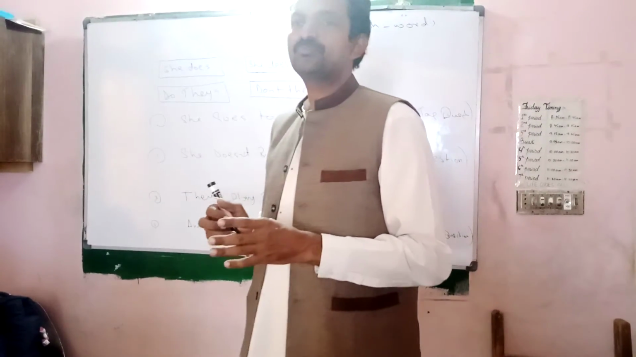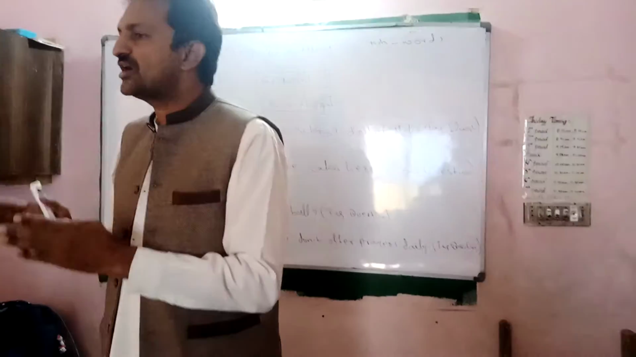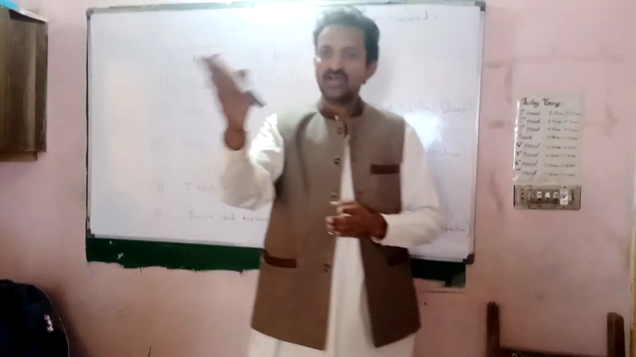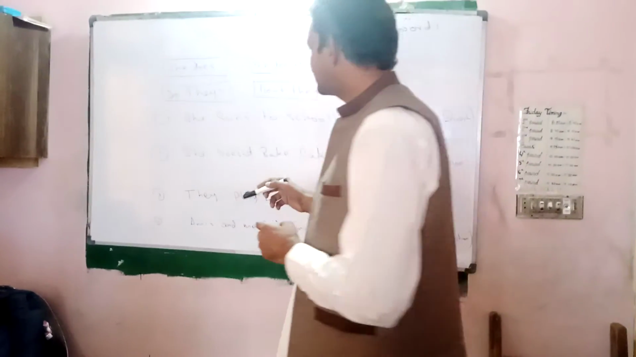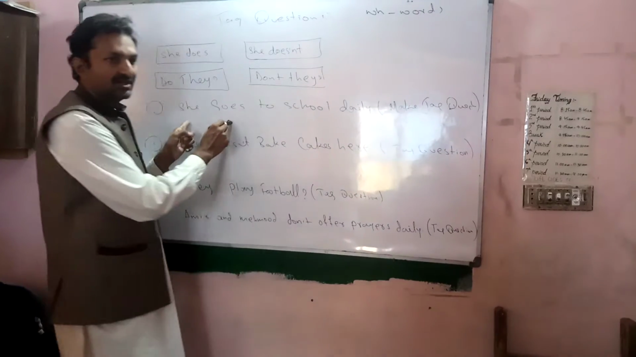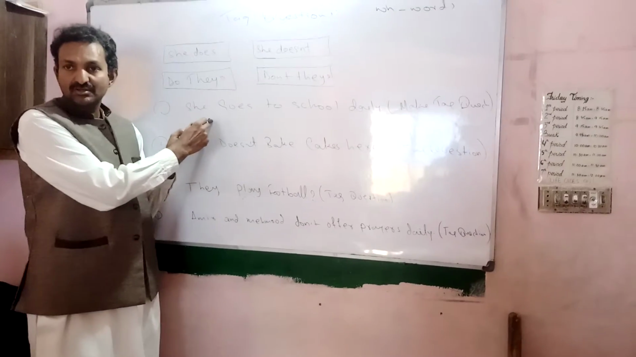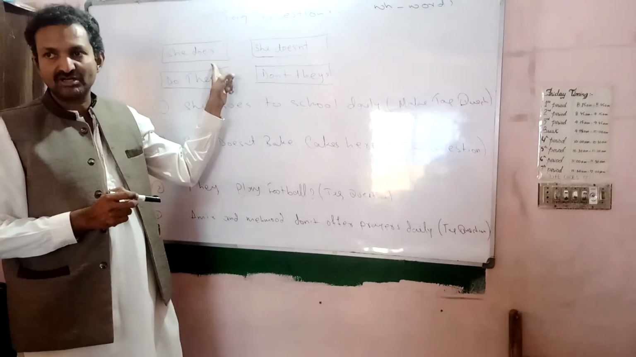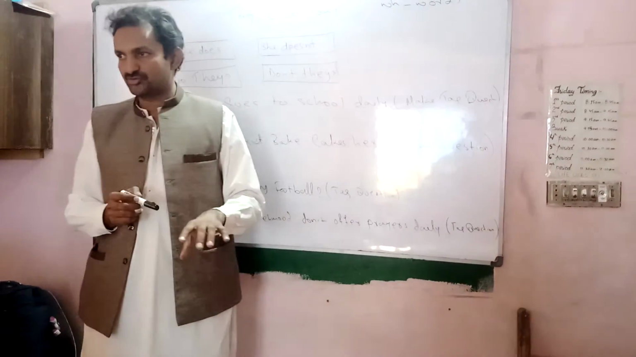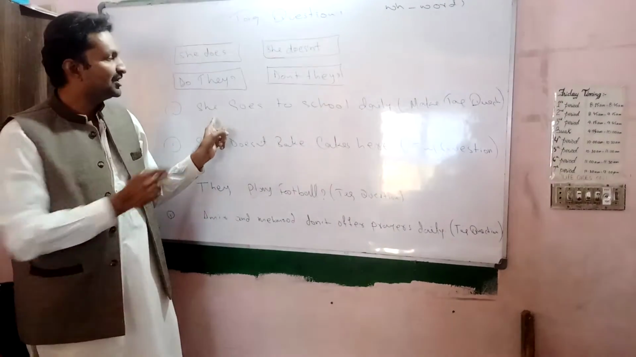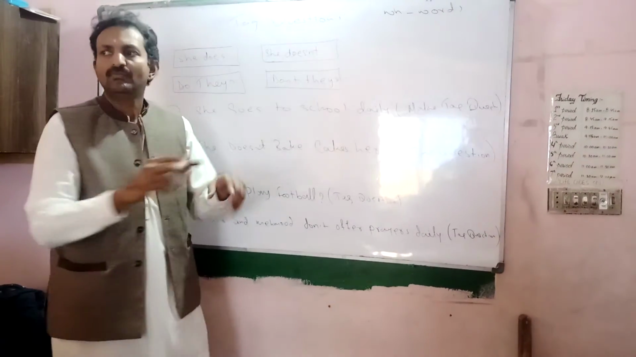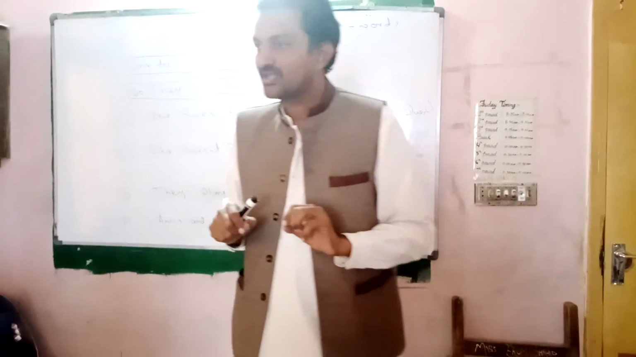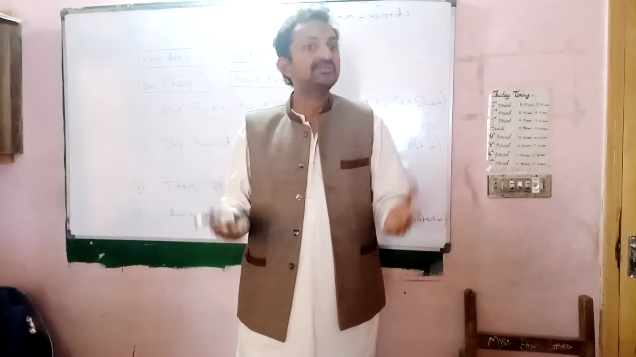Tag questions are somewhat different from the other kinds of sentences which I taught you before. These are sentences which start with an affirmative statement or a negative statement, but in addition to them, we add the above mentioned phrases to make tag questions. Now, sentence number one: she goes to school daily. What is this? This is an affirmative statement, isn't it? Yes. How can I make it a tag question?